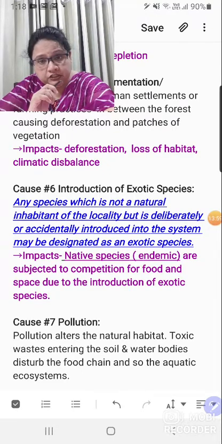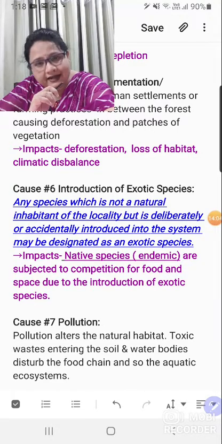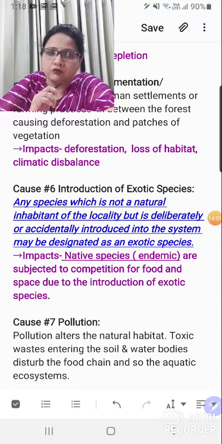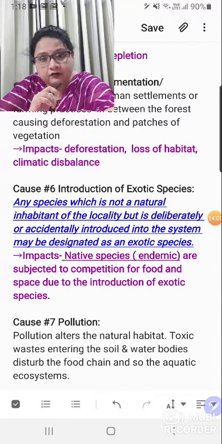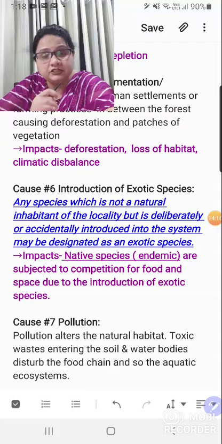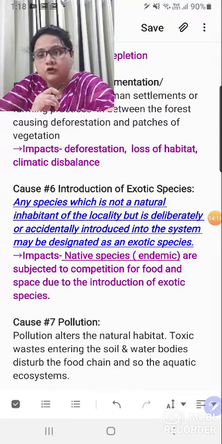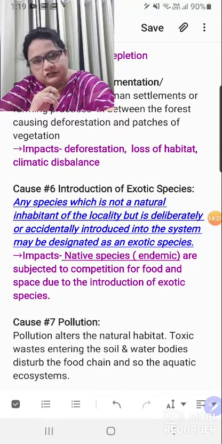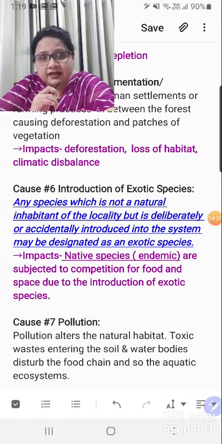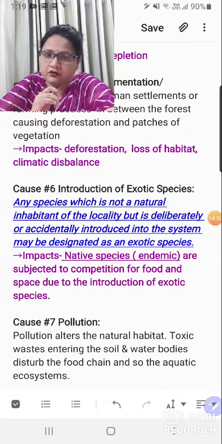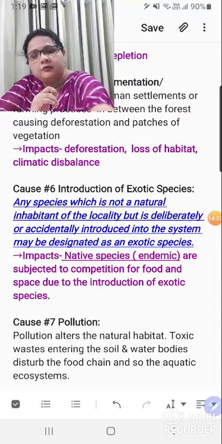But these exotic species place very strong competition on the endemic species. So if exotic is foreign, endemic is native. This is the operative word. One line difference and things are done. One is exotic, outside, a species that has come from outside, not belonging to the native area, a foreign species, and endemic is a native species, right? So outsiders basically pose a threat to the native ones, posing competition for resources. Another one, pollution.